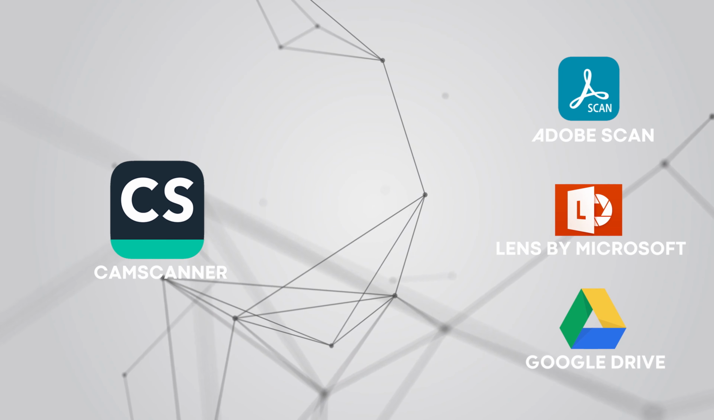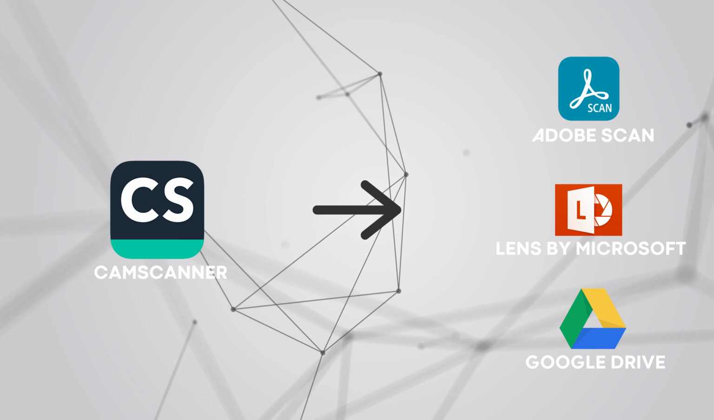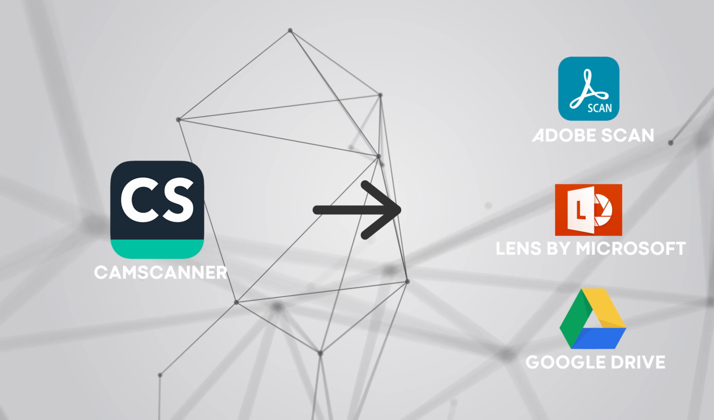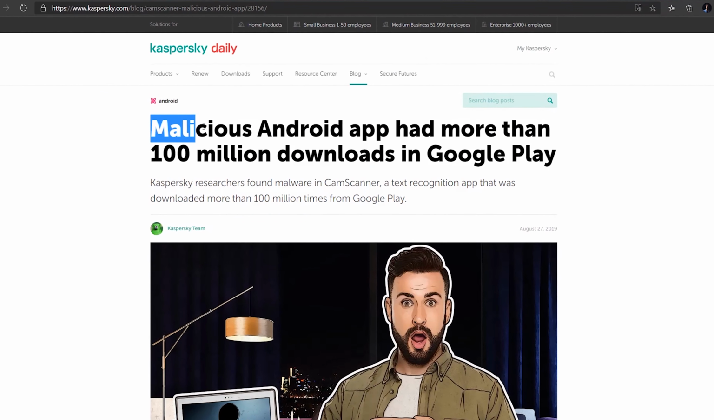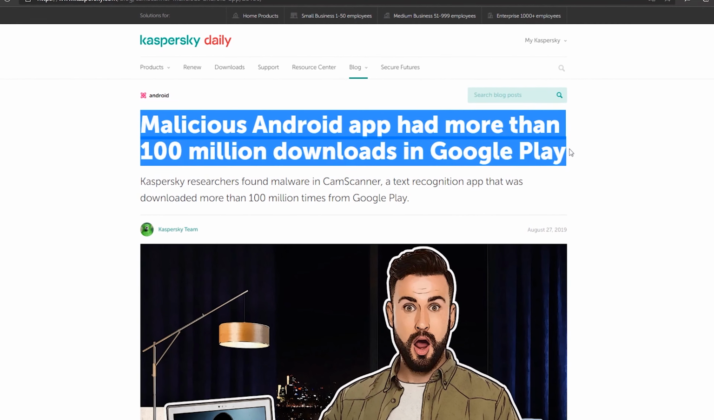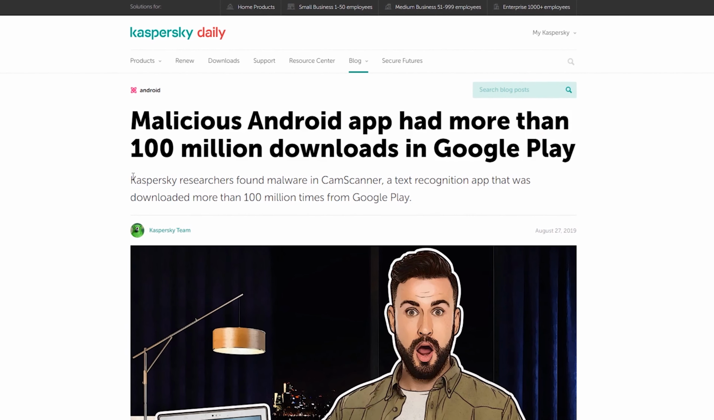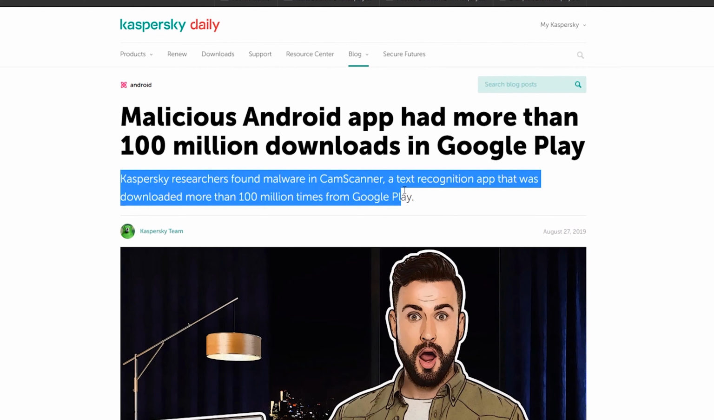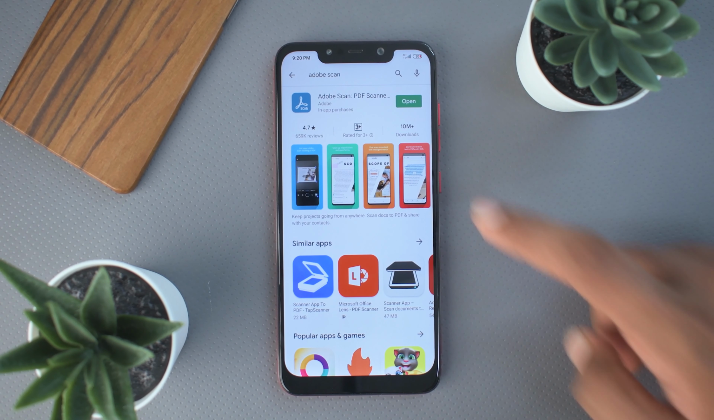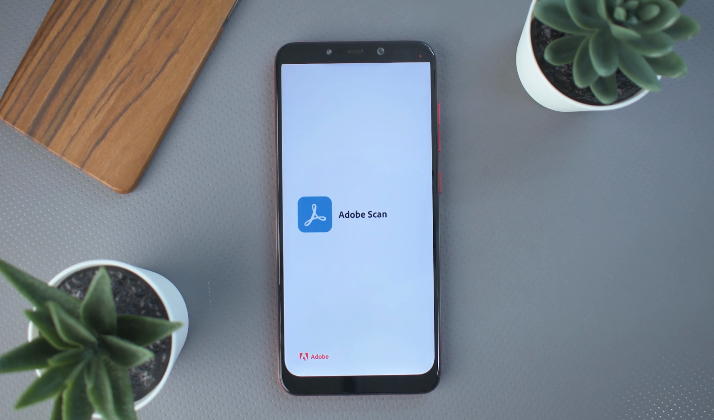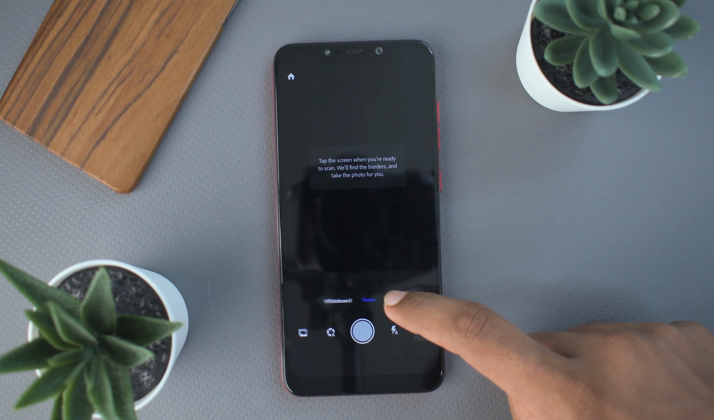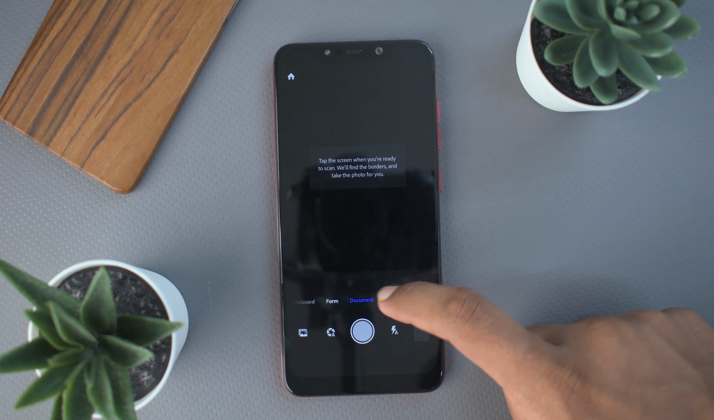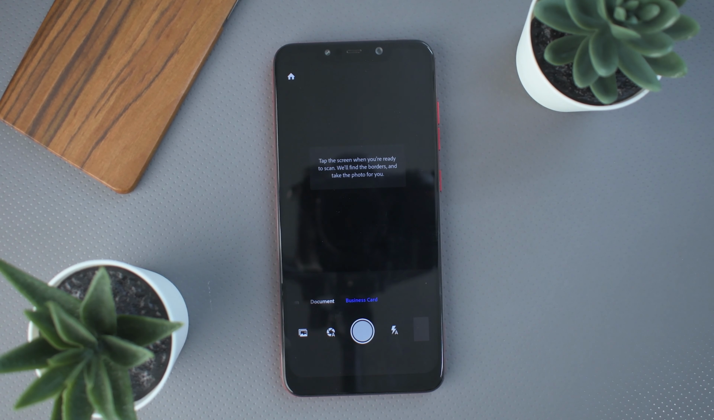Second, CamScanner. It's an app for scanning your documents, which many people use despite the issues it had in the past. Last year, Kaspersky found malware in CamScanner, then it was removed from Play Store and came back. And now it has been banned. Here are some alternatives for it. First, Adobe Scan. It is the one which I prefer because it's feature packed. It can detect the document while scanning. It has OCR support and various editing tools. And yes, it does not add a watermark to your document.